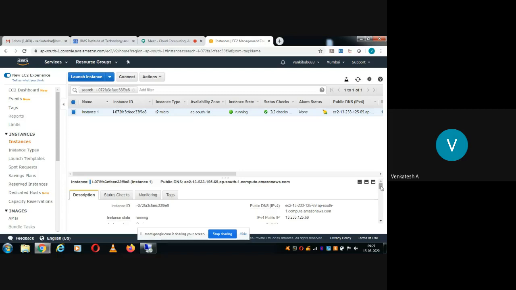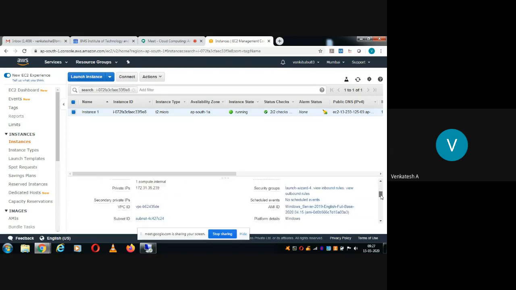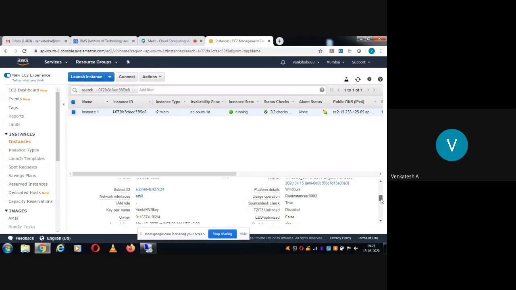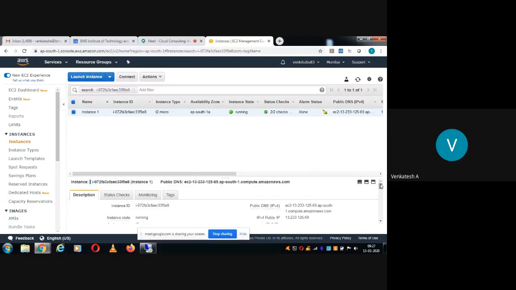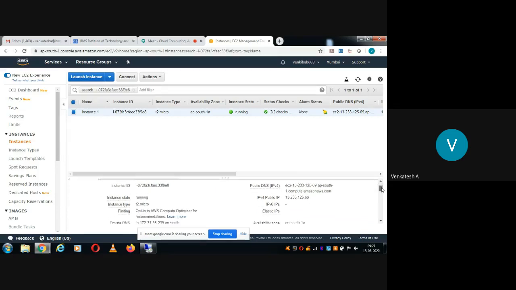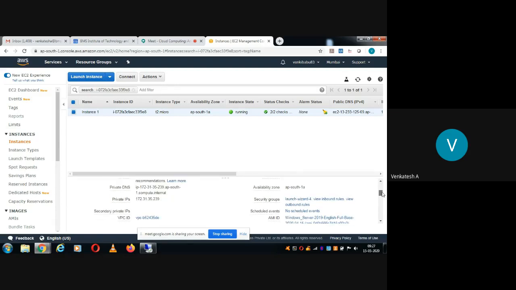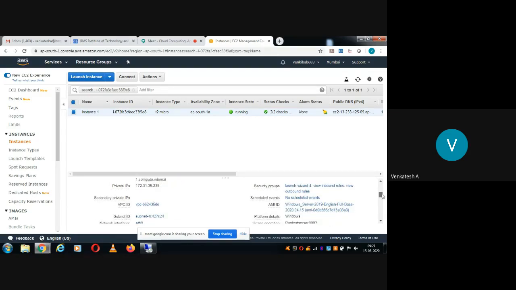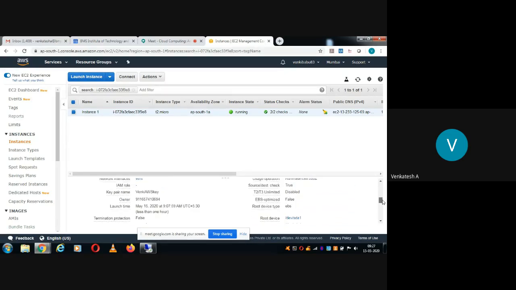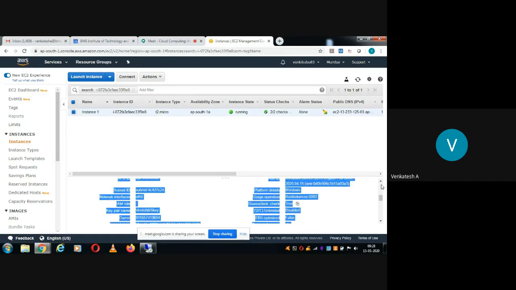You can see here some log related information. If you look here, you'll get some information: the instance ID, instance status, instance type, private DNS, private IP address, and the virtual private cloud ID. Subnet ID, everything you'll get here, and the name of the file that we used to do remote login, that is the Venki AWS key, a .pem file. Such information you will get.